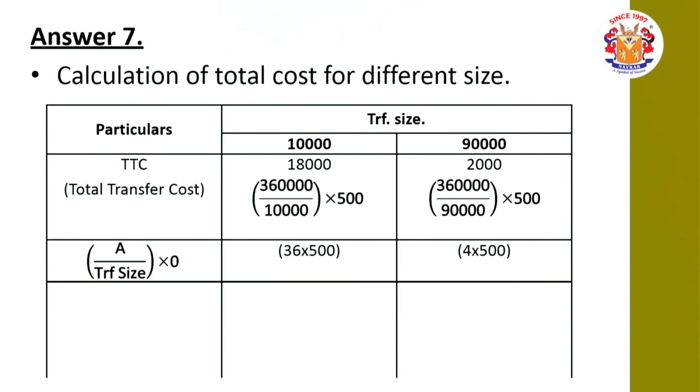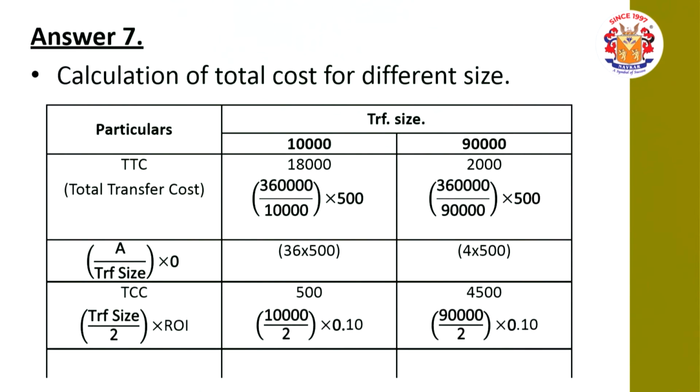3,60,000 divided by 10,000, that is 36 transfers in a year, into 500, that comes to rupees 18,000. For 90,000 rupees, friends, 3,60,000 divided by 90,000, that comes to 4. 4 into 500 comes to 2,000.